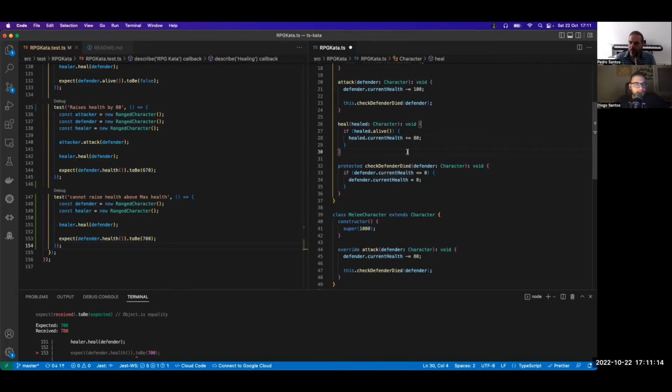Forget about the code. If health is less than 700, okay, so should that be it. So it can be healed if it's alive and if current health is... okay, so let's put that. No, not in there. Where do you check the condition? In the if statement. You execute. So I need to do an if. No, you already have an if. We already said the sentence. Listen to the sentence you just said. Oh, a character can be healed if he's alive and his health is not above the max health. So just write that.